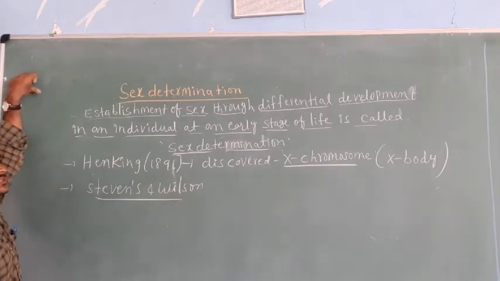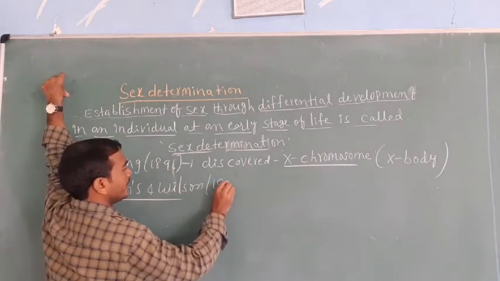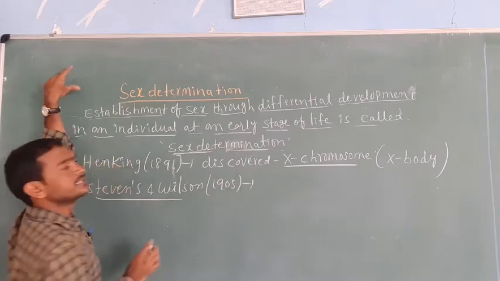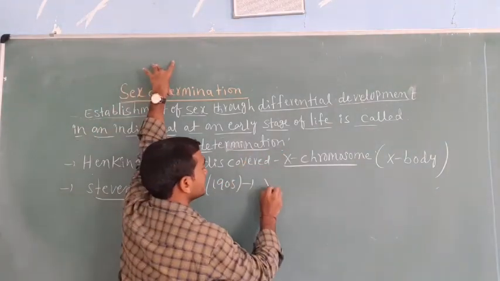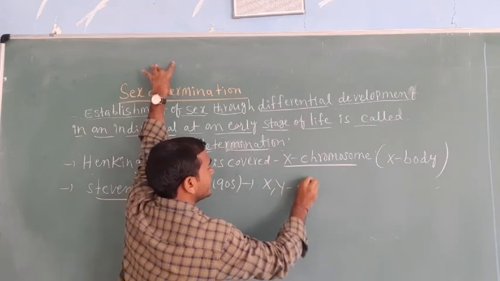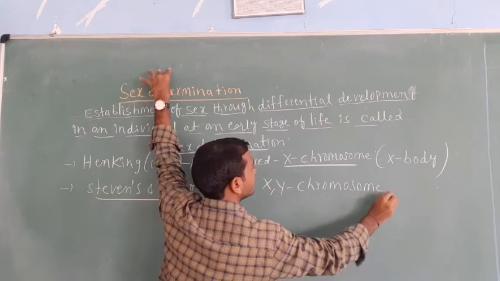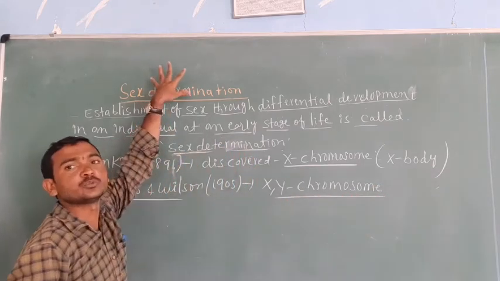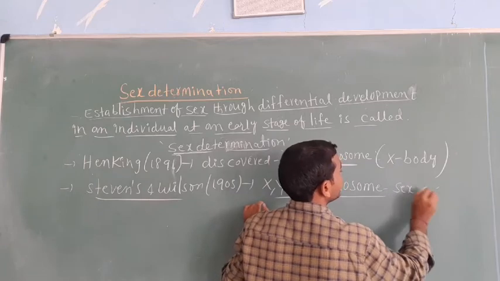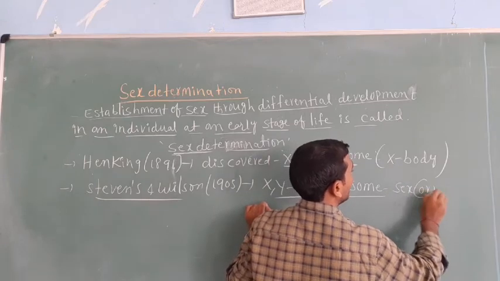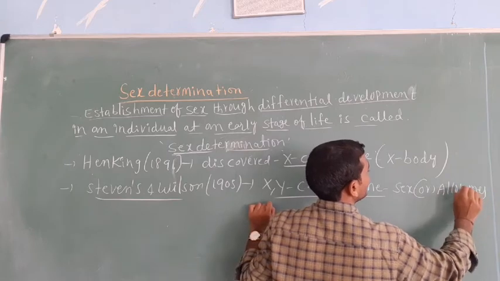Then after that, Stevens and Wilson, two scientists, in the year 1905, discovered the X and Y chromosomes. After they discovered these X and Y chromosomes, they said these are called sex chromosomes or allosomes.